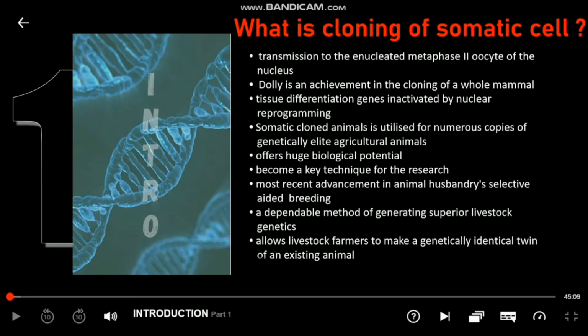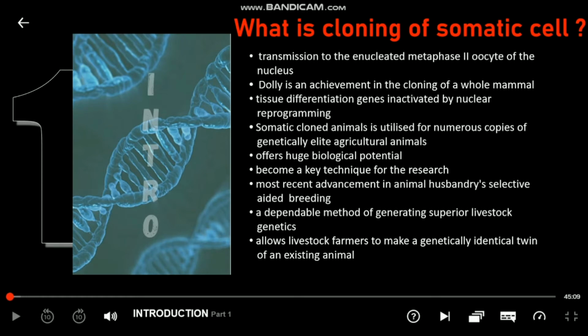Somatic cloned animals may be utilized for numerous copies of genetically elite agricultural animals, for xenotransplantation, for the creation of transgenic animals for pharmaceutical proteins, or for the preservation of endangered species. It also offers huge biological potential for therapeutic cloning and allotransplantation with optimization. Cloning has not only become a key technique for the research of gene function, genomic imprinting, genome reprogramming, development control, genetic illness, and genetic therapies, but many other subjects as well.